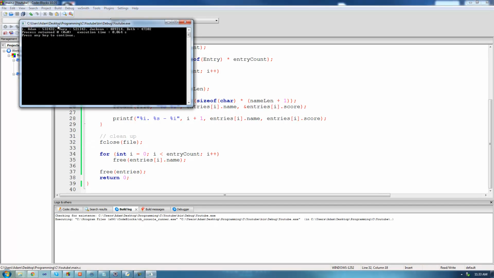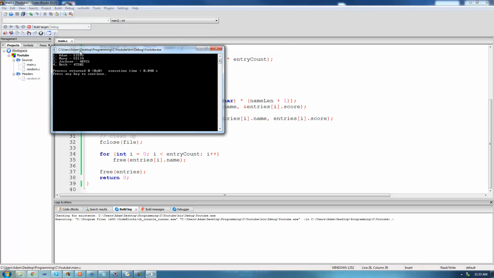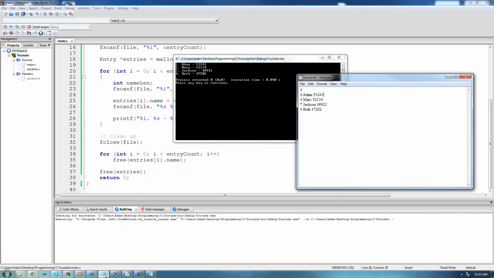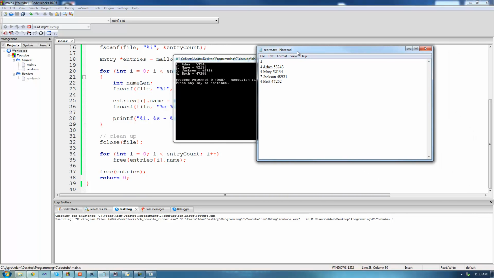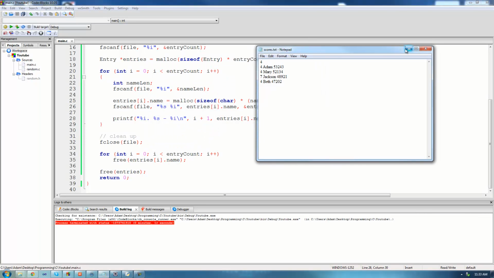So let's just make sure this works. Oops, I actually forgot to put a \n right there. Alright, and yeah, it worked perfectly. So let's just compare this to the file to make sure it worked. And yeah, we just have in first place is me, in second place is Mary with that score, and so on. Alright, so let me just go ahead and run through this code one more time to make sure that you fully understand it.